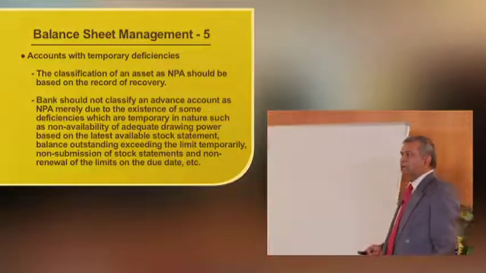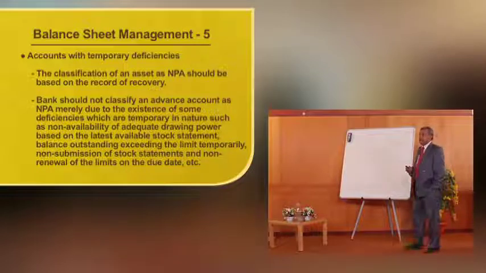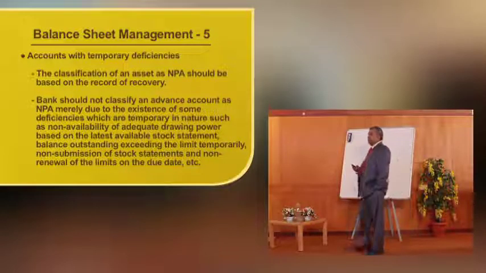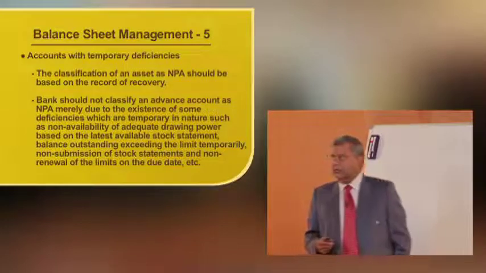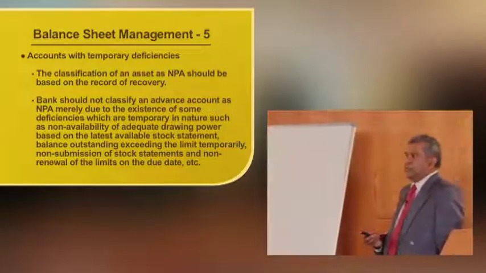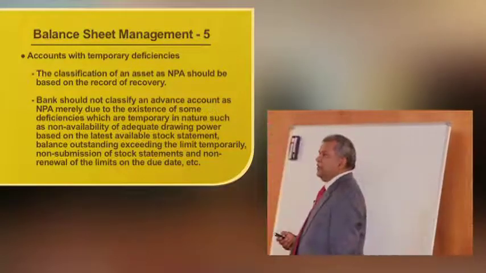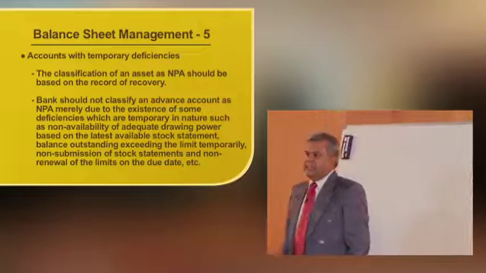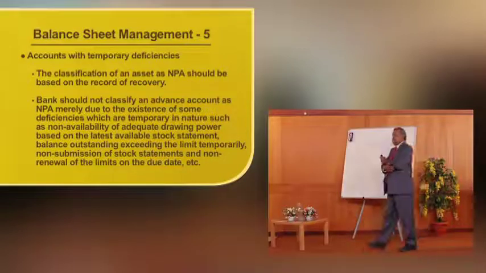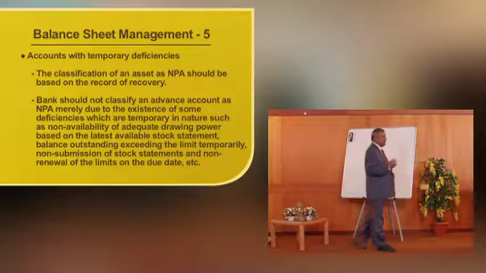Banks should not classify an advance account as NPA merely due to existence of some deficiencies which are temporary in nature, such as non-availability of adequate drawing power based on latest available stock statement, balance outstanding exceeding the limit temporarily, non-submission of stock statements, and non-renewal of the limits on the due dates, etc. So these are all called temporary deficiencies. We have seen an account become NPA because of some temporary deficiencies also. Let us see what the temporary deficiencies are.